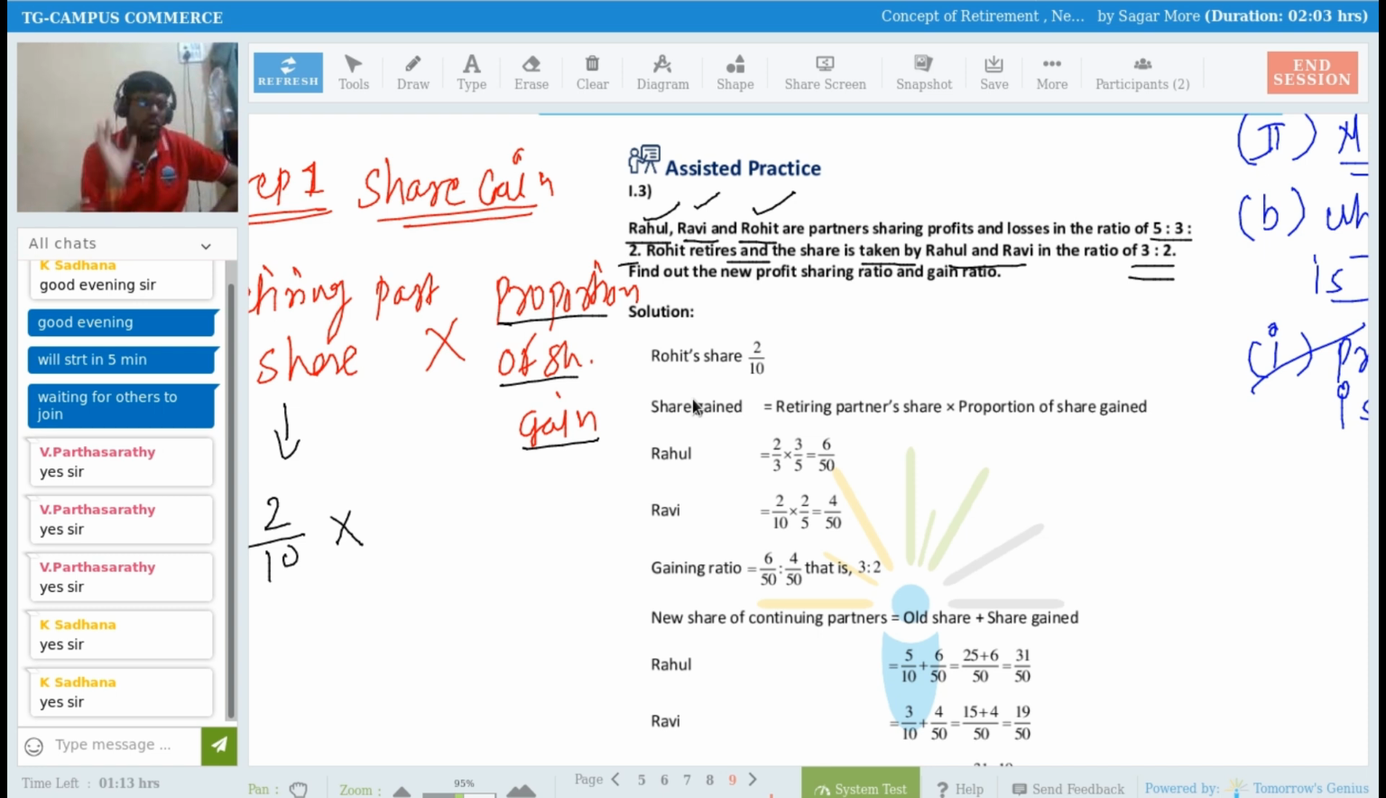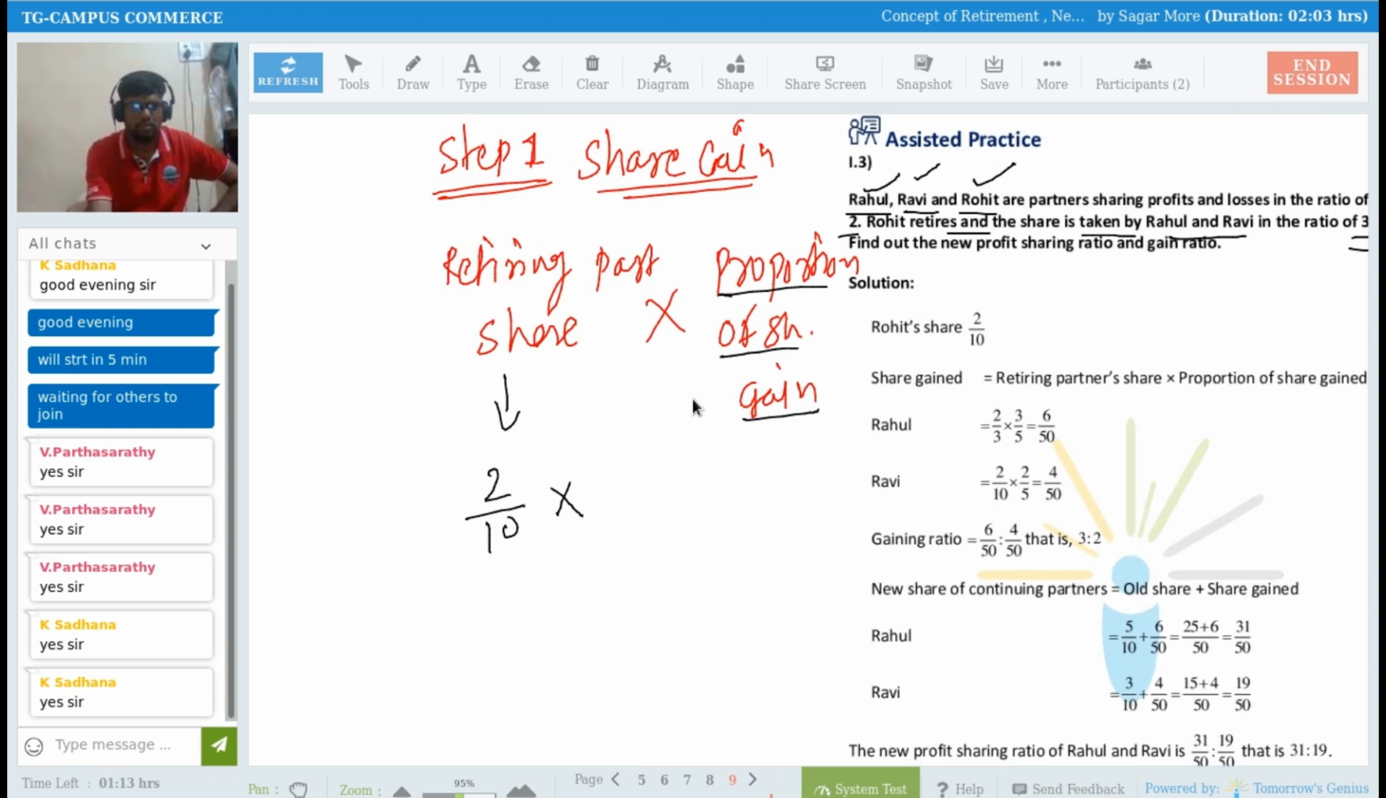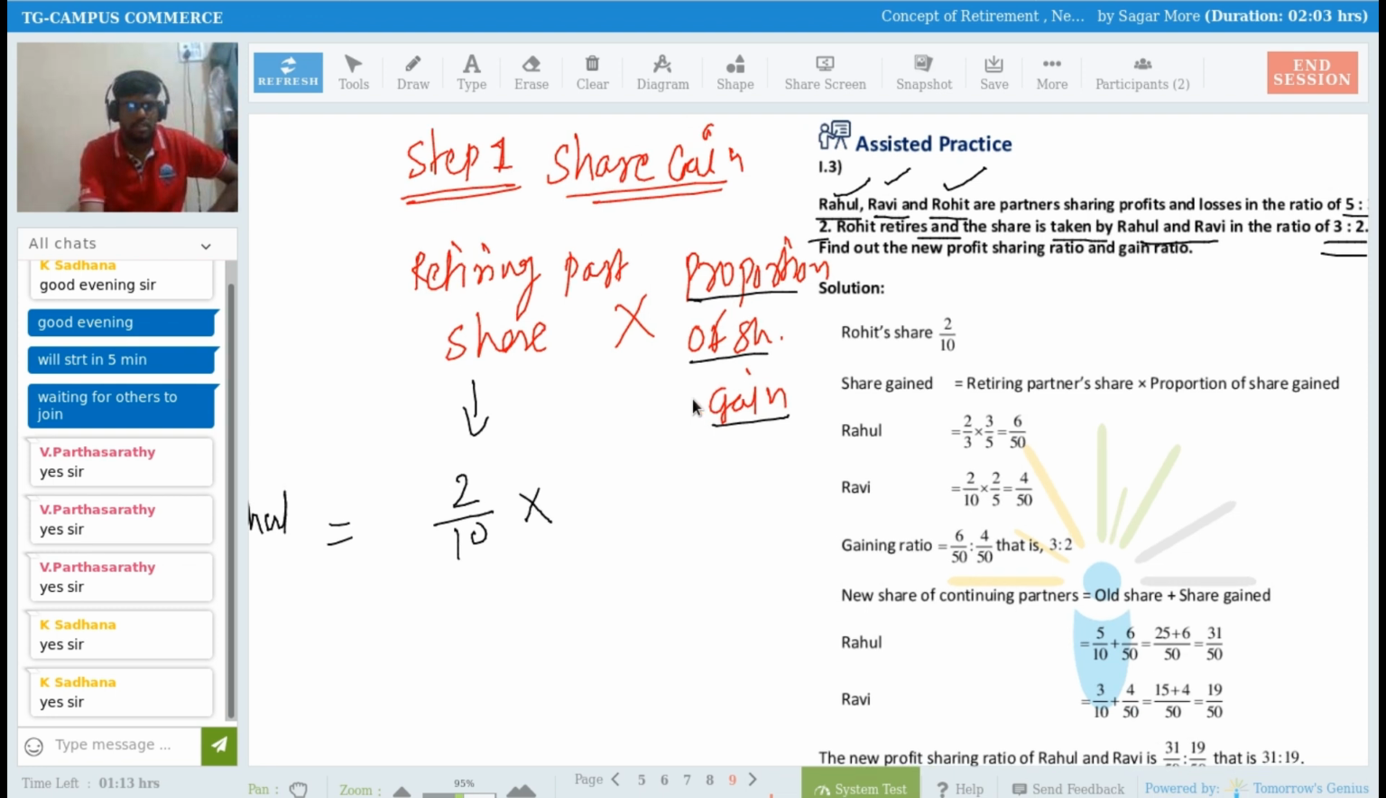Okay, sir. So my step number 1 is I need to calculate share gain by both the partners, that is Rahul and Ravi. Right? So I'm writing here. I'm going to calculate for Rahul first of all. Rahul's gain: 2/10 multiplied by the proportion in which they are going to gain. The proportion in which Rahul and Ravi are going to distribute is 3:2. Yes or no? So 3 is nothing but 3 by 5 and 2 is 2 by 5. So I'm applying for Rahul 3 by 5.